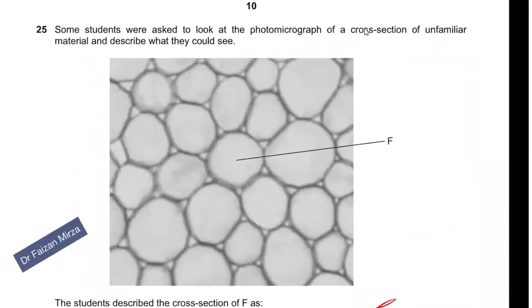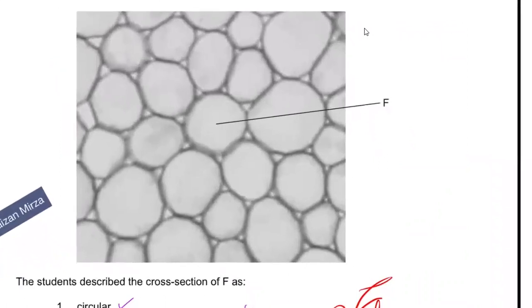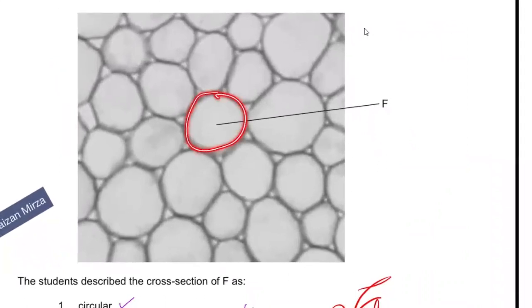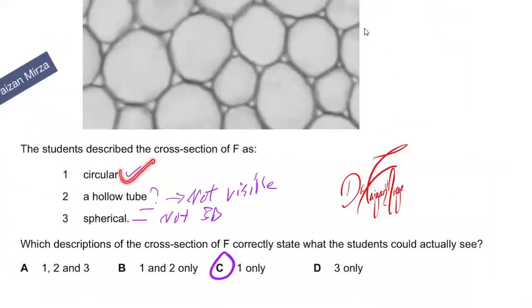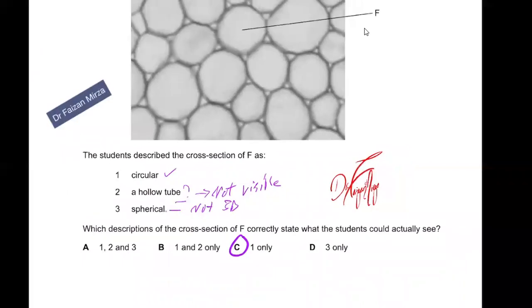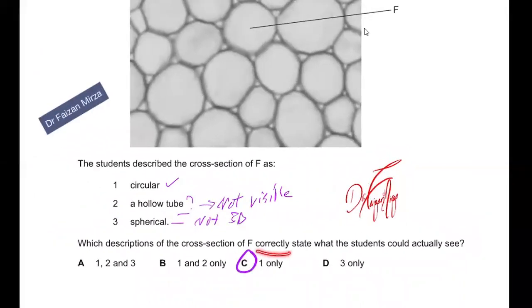Question 25. The students were asked to look at a photomicrograph of a cross section of an unfamiliar material and describe what they could see. You can see these are circles of cells. The student described the cross section of F as being circular, a hollow tube, and spherical. Which descriptions are correct? Can they see it as circular? Yes, the student can see that.